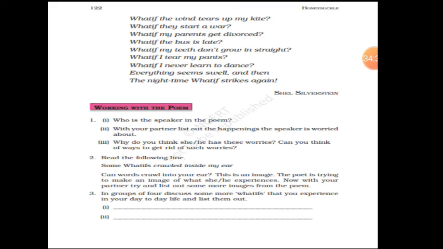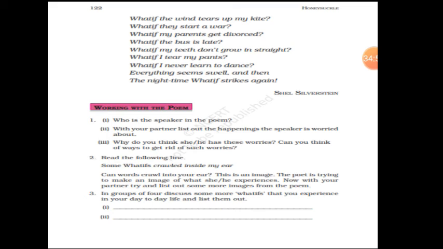Now he's thinking, I'm going to the school and my pant got torn. So what will I do? So everyone will make fun of me. What if I never learn to dance? Everything seems swell, and then swell means stylish. So he's thinking again, what if I don't learn to dance? So all my friends will make fun of me.